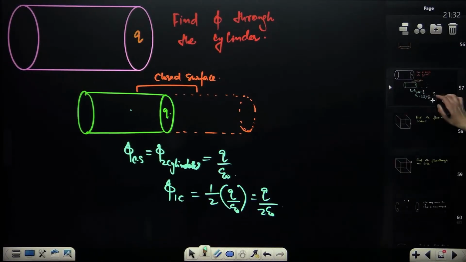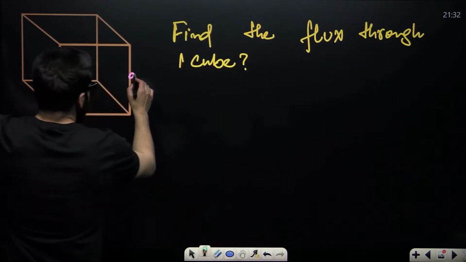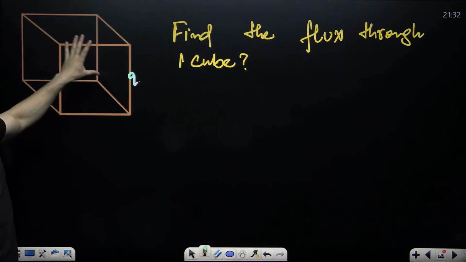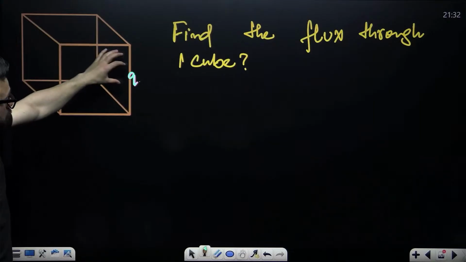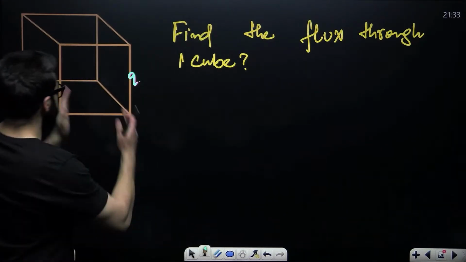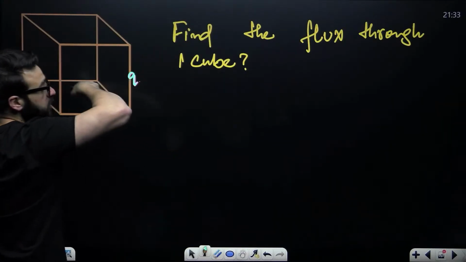Now, let's suppose you have got this figure. In this case, you have a charge placed at the edge. Here, the charge is not placed inside. If you want to make this charge an enclosed charge, how many cubes do you need to attach? One from this side, this side, this side. A total of 3 more.